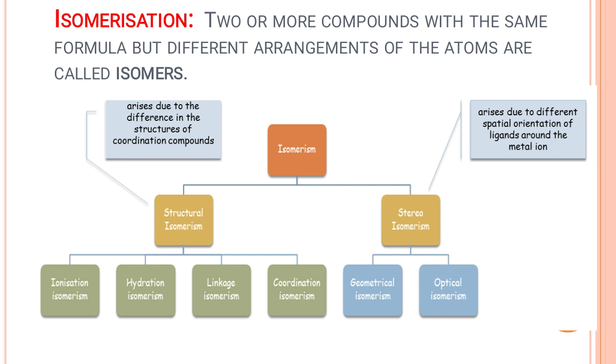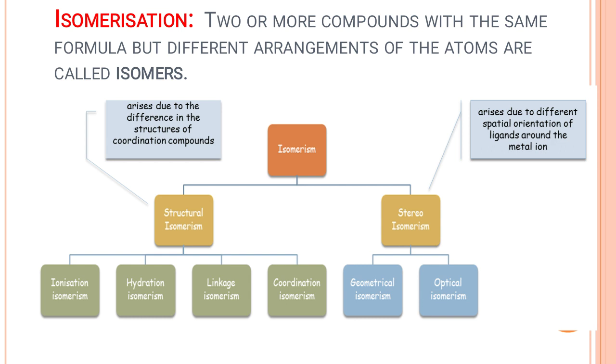Isomerism is classified mainly into two categories, that is structural isomerism and stereoisomerism. Structural isomerism arises due to the difference in the structures of the coordination compounds, and stereoisomerism arises due to the different spatial orientation or arrangement of the ligands around the central metal ion. These are the two major categories.